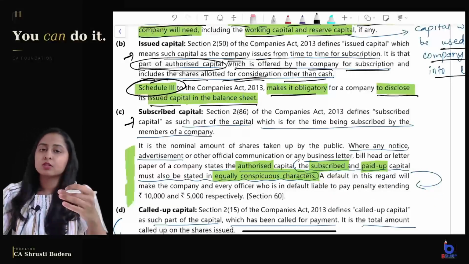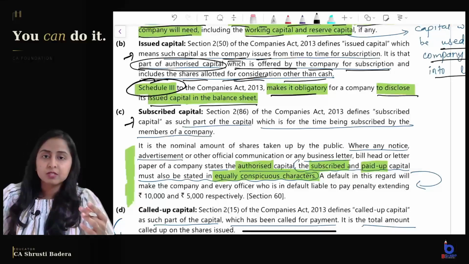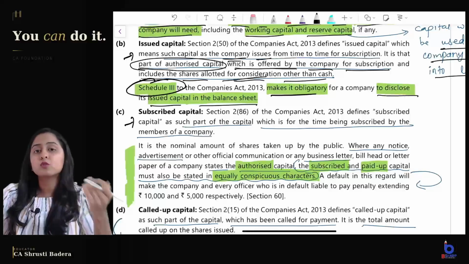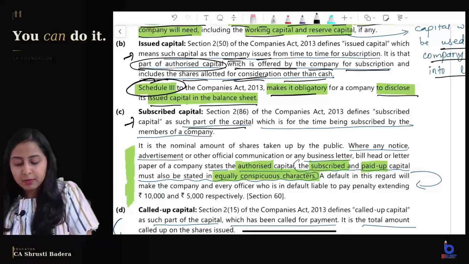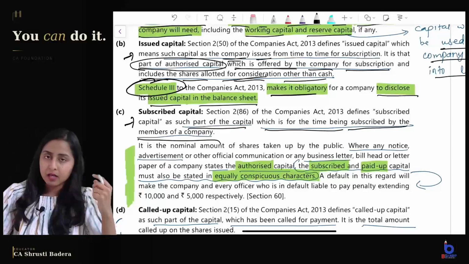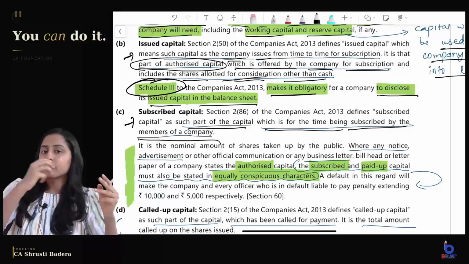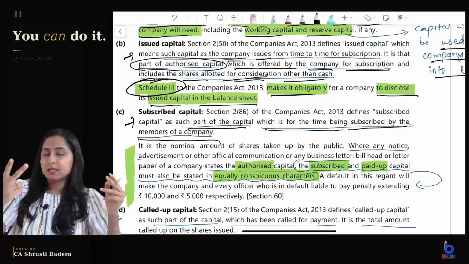Now whatever is issued, say 5 lakh is issued, it is not necessary that the 5 lakh will be subscribed. So that part of the capital which is subscribed by the public, that means the public has promised to pay to the company, is the subscribed capital. It is such part of the capital which is for the time being subscribed by the members of the company. Now an important point comes. We have seen the 3 classifications: authorized or registered or nominal, issued and subscribed.